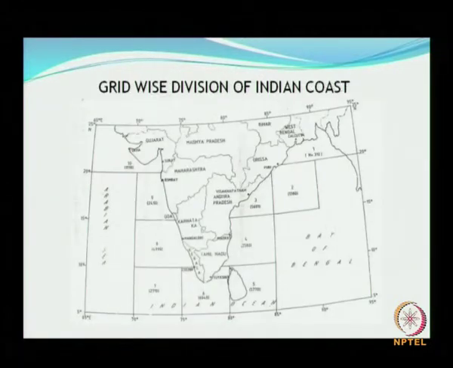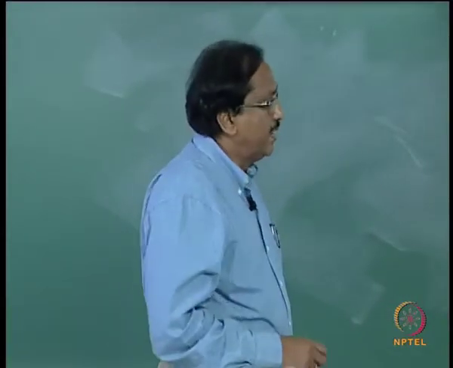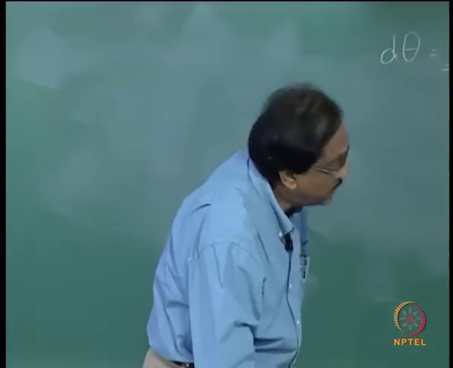So this is the Indian map, wherein the whole area is divided into a number of grids as mentioned earlier. In the wave height Rose method of representation, the percentage frequency of occurrence of each class of wave height is given in 10-degree intervals for every month, starting from January, February, etc., for each of those grids.